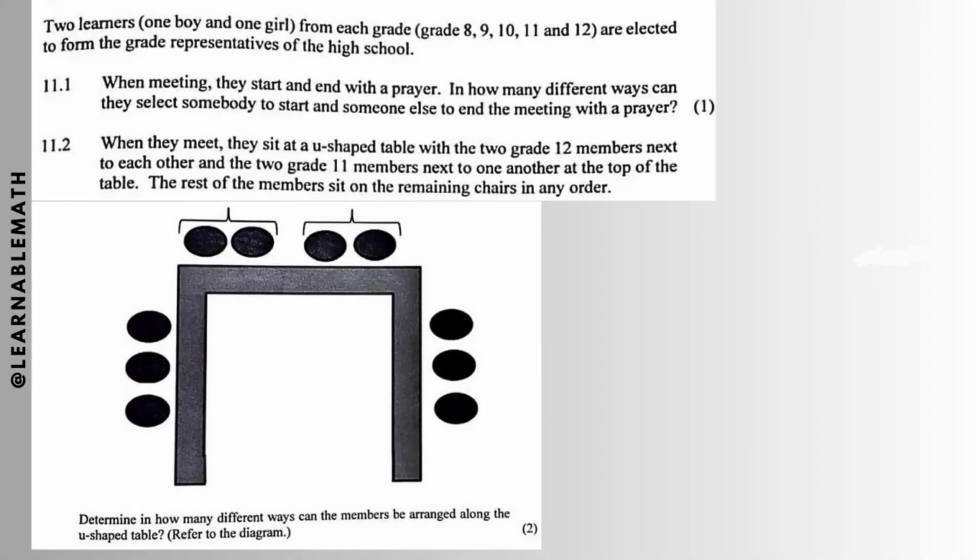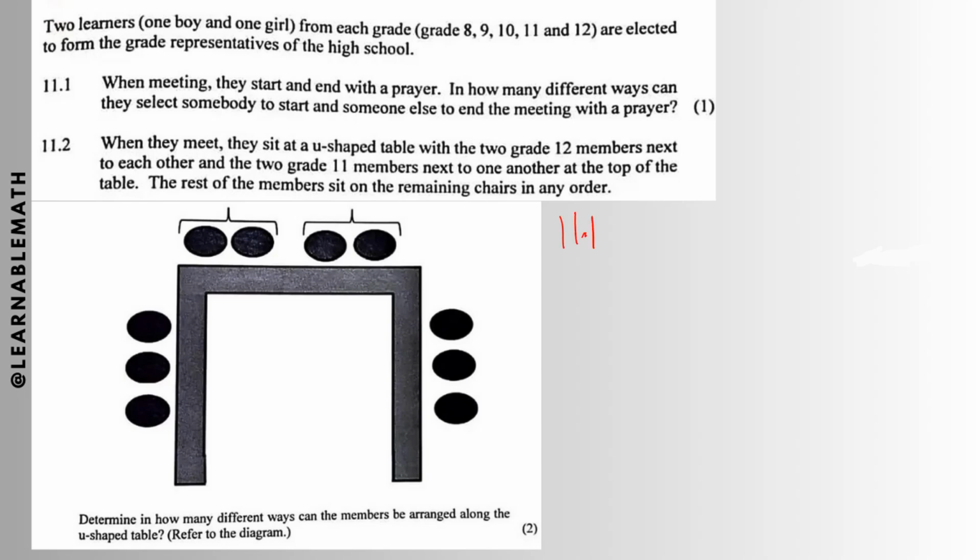All right, so this is question 11, and we are given that two learners, one boy and one girl from each grade, grade 8, 9, 10, 11, and 12, are elected to form the grade representatives of the high school. 11.1: we are told that when meeting, they start and end with a prayer. In how many different ways can they select somebody to start and someone else to end the meeting with a prayer? Obviously this is counting principle.